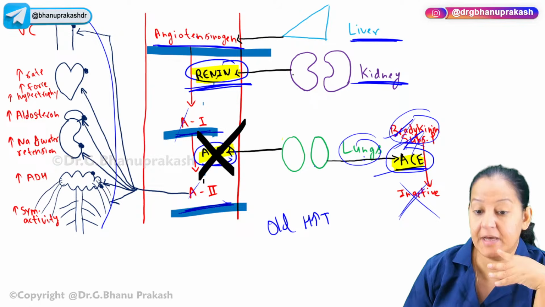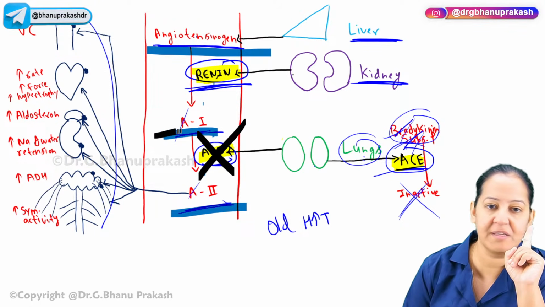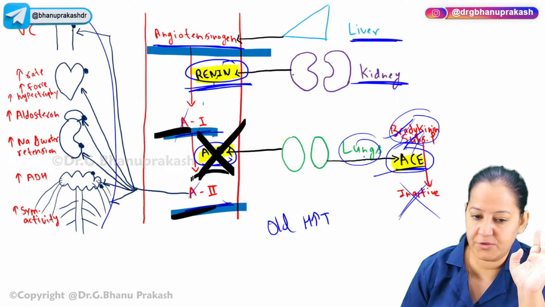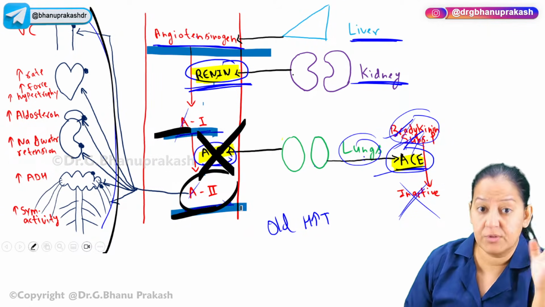ACE will be inhibited. So we are thankful that if ACE is inhibited, one thing is good: angiotensin 1 will not convert into angiotensin 2. Angiotensin 2 will not form and it will not act on the sixth organ, and BP will fall. Okay, so this is a good thing.